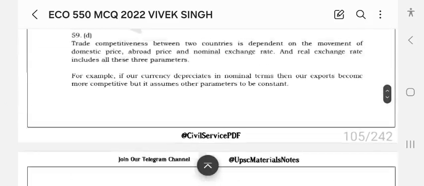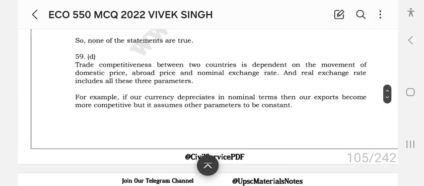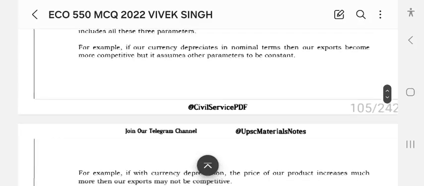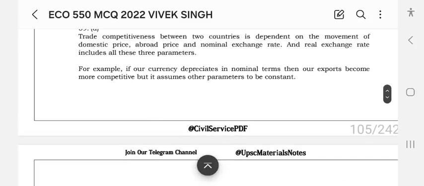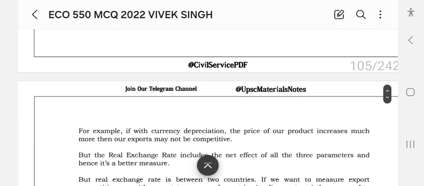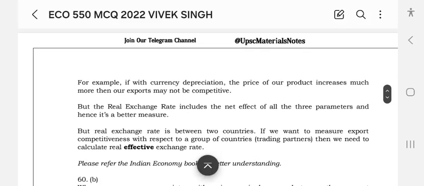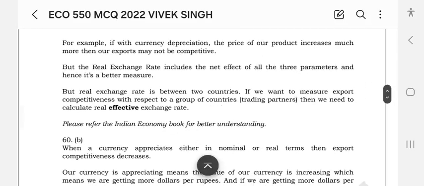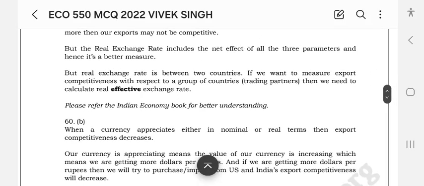Next, we have trade competitiveness between two countries is dependent on the movement of domestic price, abroad price, and nominal exchange rate, and real exchange rate includes all these three parameters. For example, if our currency depreciates in nominal terms, then our exports become more competitive, assuming other parameters to be constant. For example, if with the currency depreciation the price of our product increases much more, our exports may not be competitive, but the real exchange rate includes the net effect of all the three parameters, and hence it is a better measure.